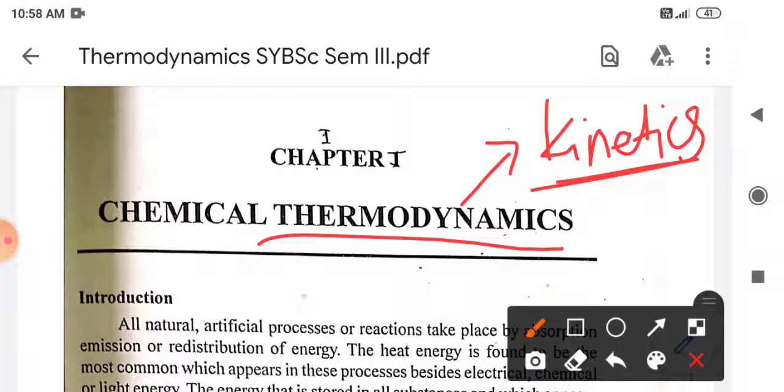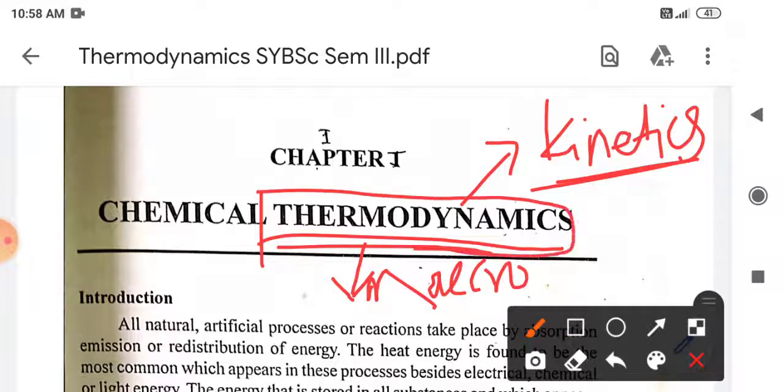Out of these two branches, chemical thermodynamics deals with macroscopic particles. Macroscopic means a large amount of particles, and these macroscopic particles generally give you the energy change that is occurring in the given system. So this is the broader concept. If you want knowledge of a bulk system, we can apply these thermodynamic laws to the macroscopic system, and from that we can get the various energy changes occurring in the given system. That is one aspect for the given reaction.